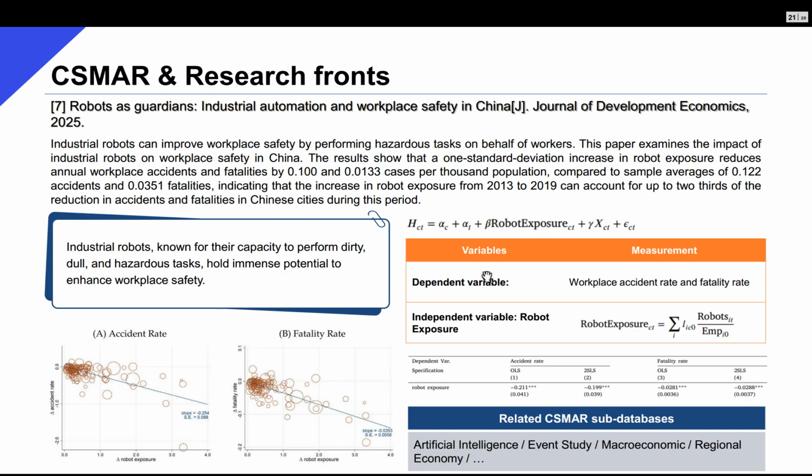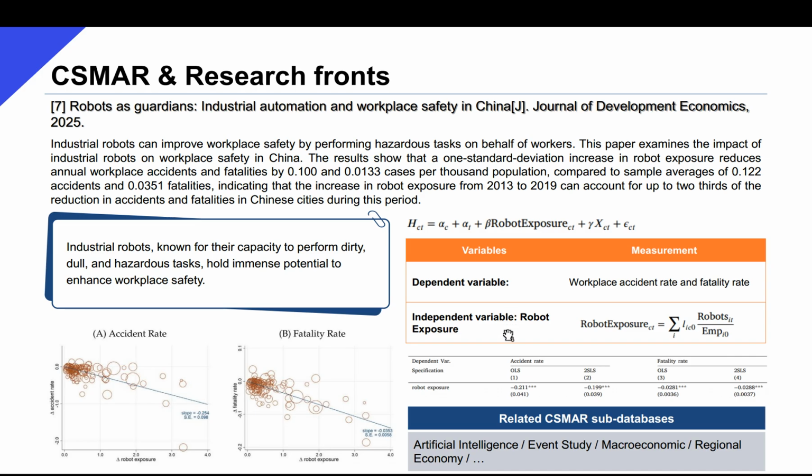The last two examples of this part focus on the impact of industrial robot adoption, and this one examines the impact of industrial robots on workplace safety in China. Industrial robots can improve workplace safety by performing dangerous tasks on behalf of workers and significantly enhance workplace safety. The dependent variable of this study is workplace safety, measured by workplace accident rate and fatality rate, data for which can be found in the subdatabase event study.